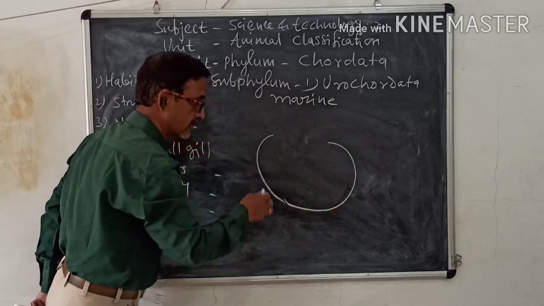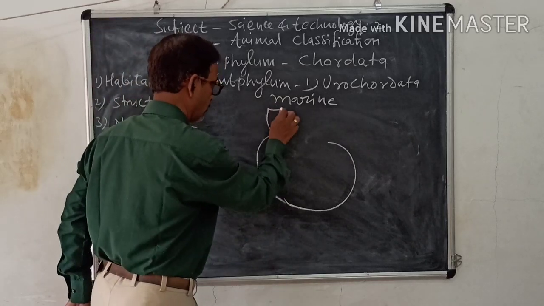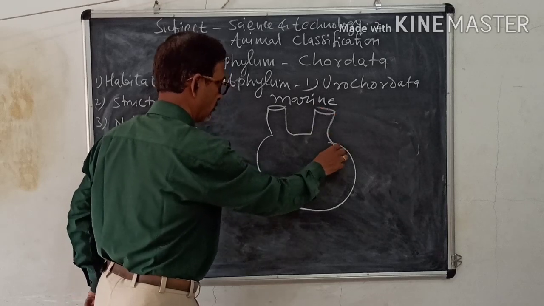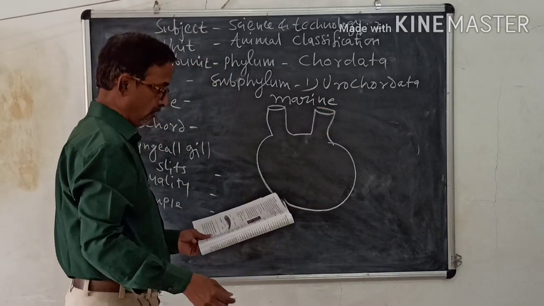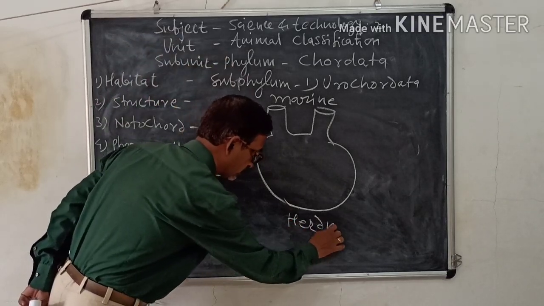They are sac-like structures, and the example is Herdmania.